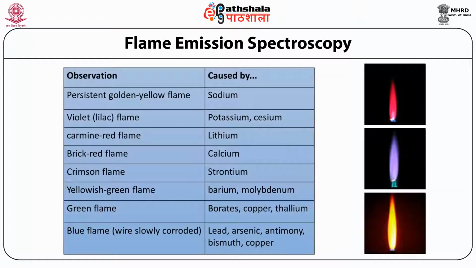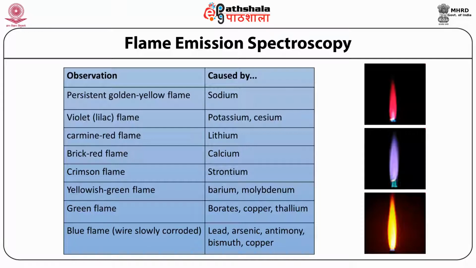This slide shows you the various flames that are obtained from different atoms. For example, sodium produces a persistent golden yellow flame, potassium and cesium produce a violet flame, lithium a carmine red flame, calcium a brick red flame, strontium a crimson flame, barium and molybdenum a yellowish green flame, borate, copper and thallium a green flame, and lead, arsenic, antimony, bismuth and copper all produce a blue flame.